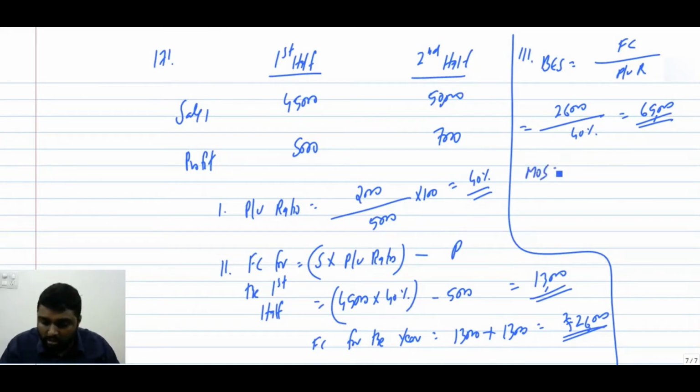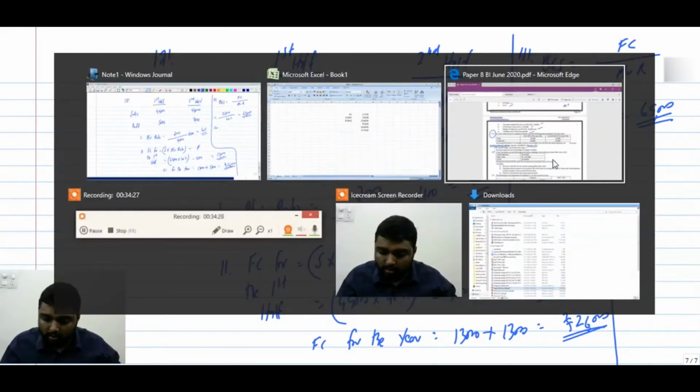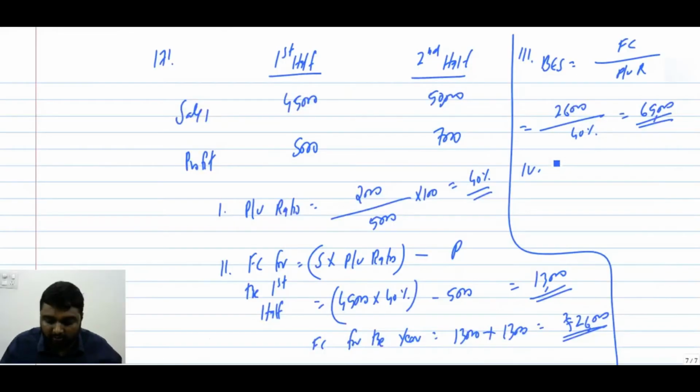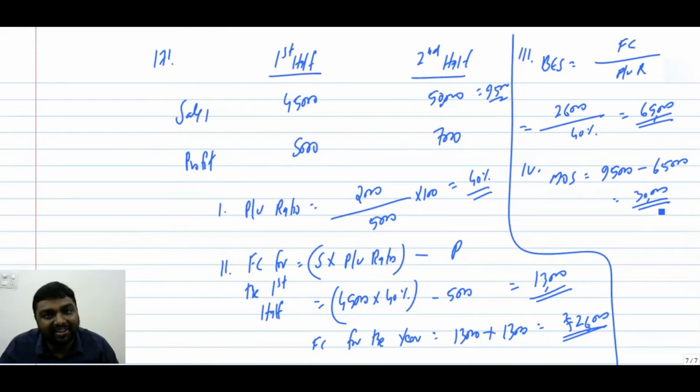Now this 65,000 we got. What will be the margin of safety? Now we will go for the fourth question: percentage of margin of safety. First we will find out the margin of safety. We have a lot of equations, I will do one of the shortcut equations. Our total sale is 95. Break-even sale is 65. The difference is called margin of safety.